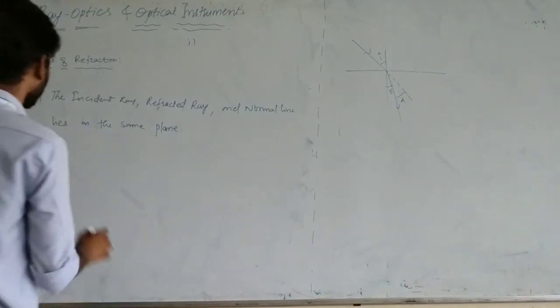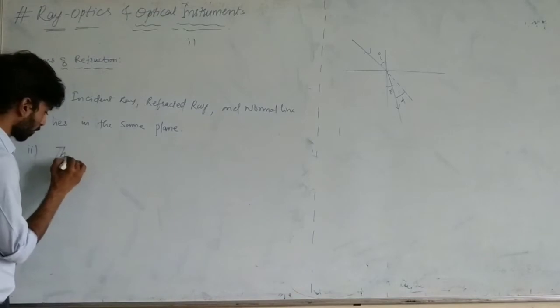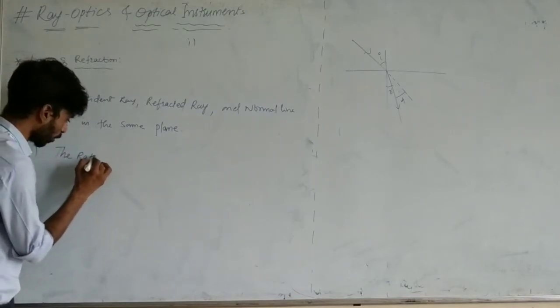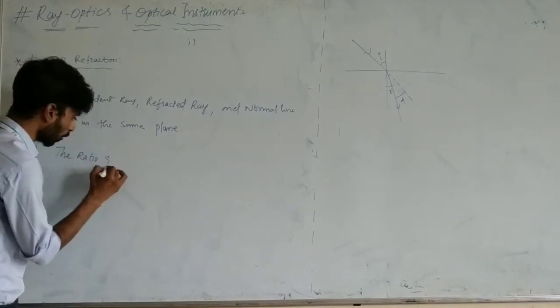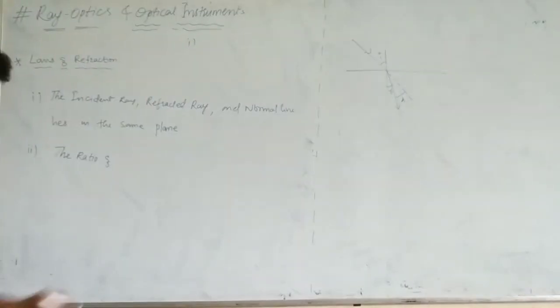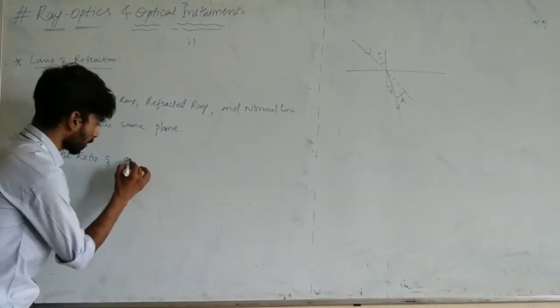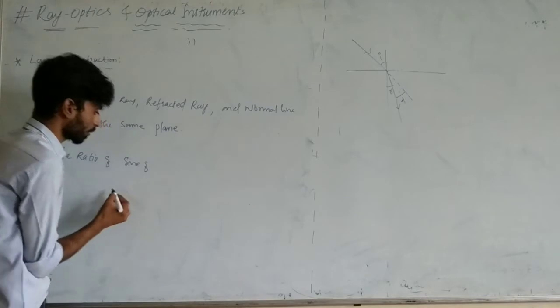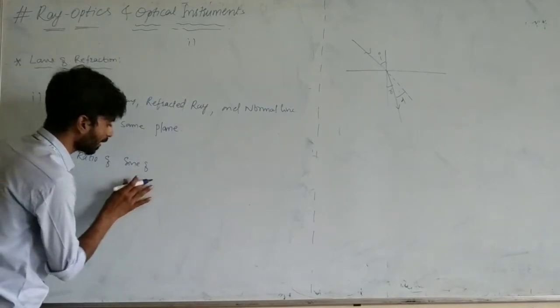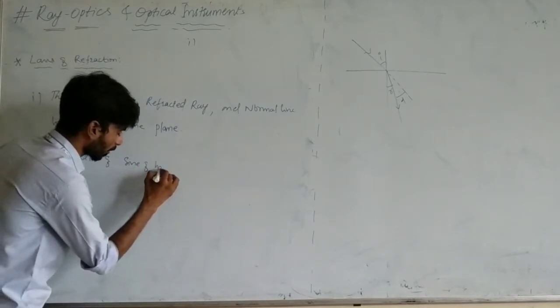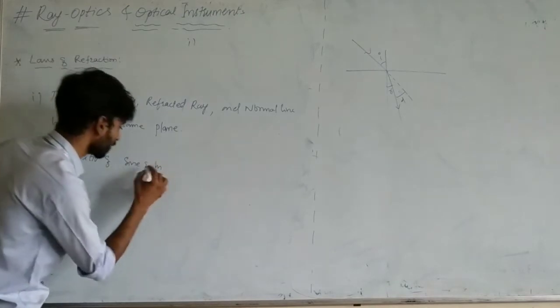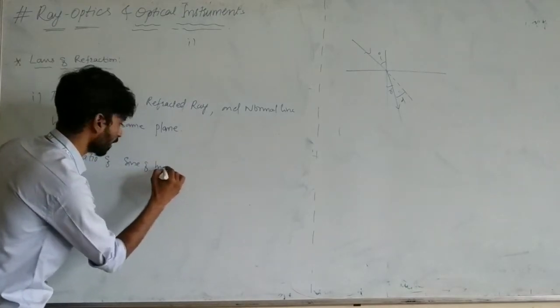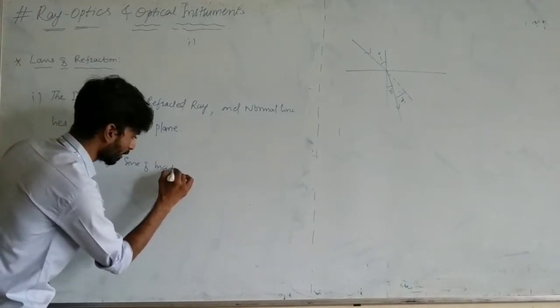Sorry, don't write. The ratio of sine of incident ray.